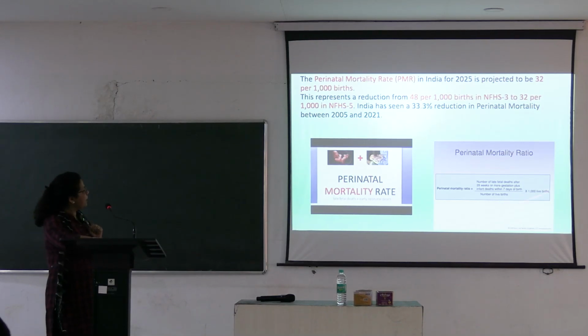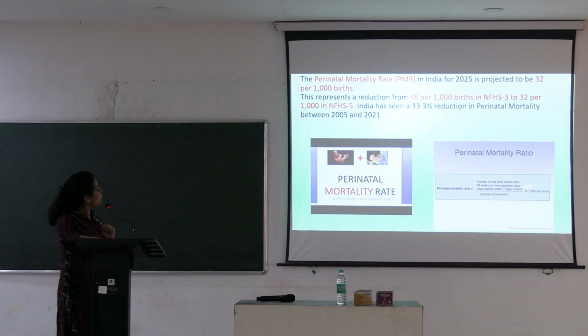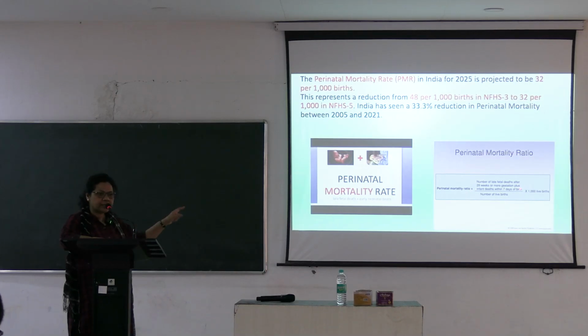So this is the perinatal mortality ratio. This is the number of total deaths, late fetal deaths after 28 weeks or more, plus the infant deaths within 7 days of birth, by number of, here they have said ratio means live births, but rate is total births.